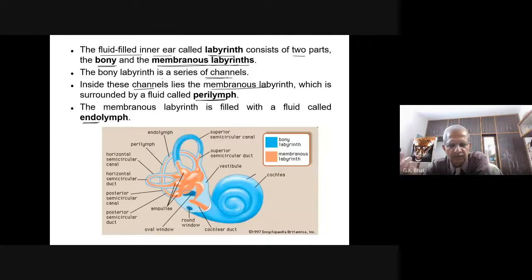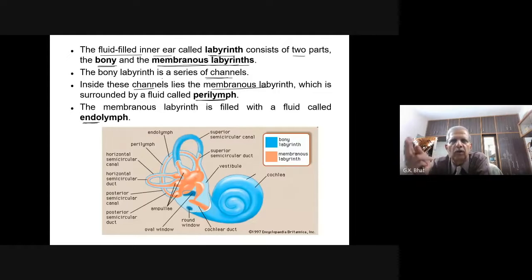It is very simple. Whatever fluid you have inside the membranous labyrinth is called endolymph. Whatever fluid you have outside the membranous labyrinth is called perilymph. Peri means outer, endo is inner.